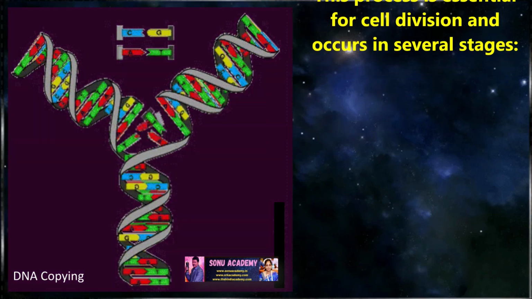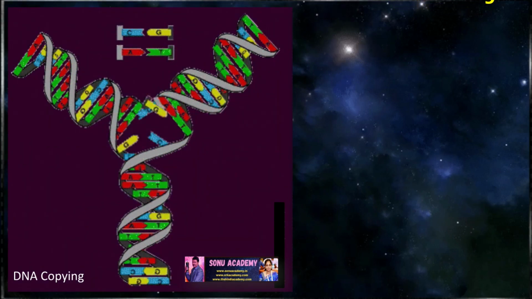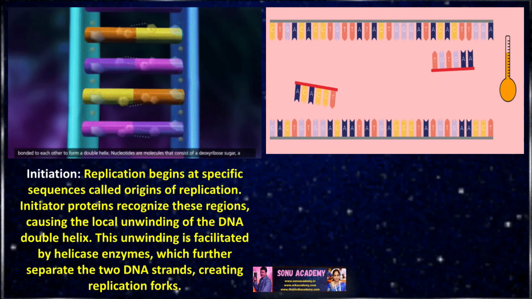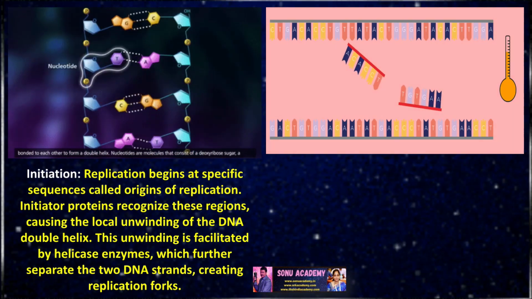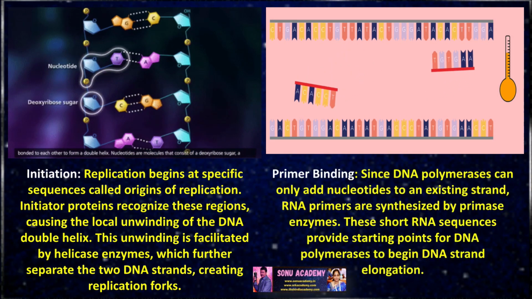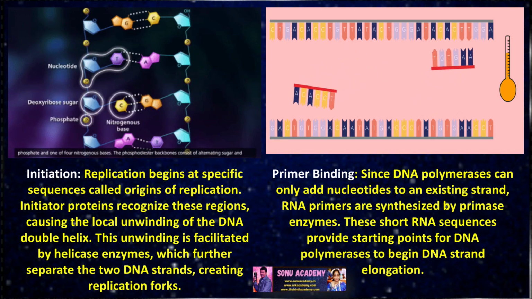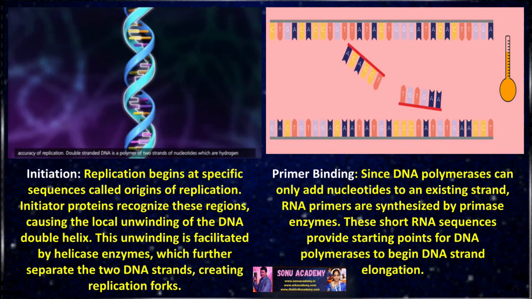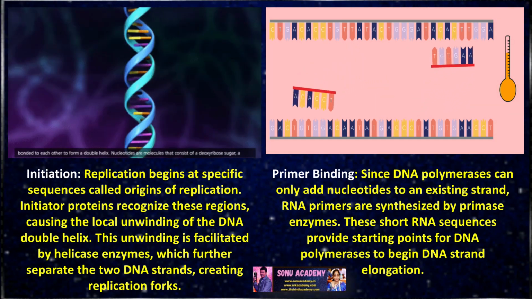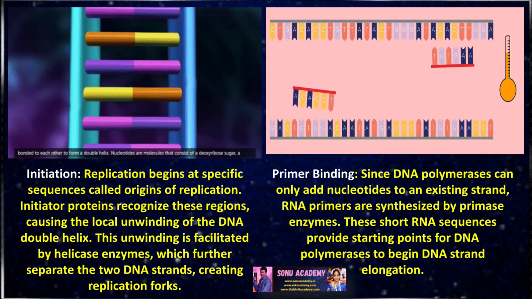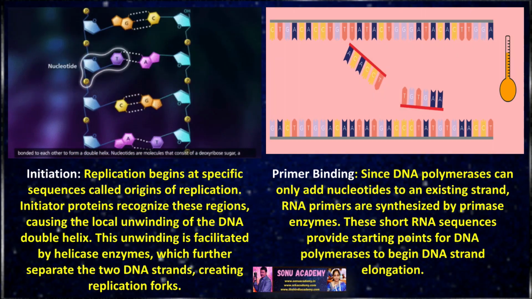Let's see the first stage, which is called initiation. Replication begins at specific sequences called origins of replication. Initiator proteins recognize these regions, causing the local unwinding of the DNA double helix. This unwinding is facilitated by the helicase enzyme, which further separates the two DNA strands, creating replication forks.